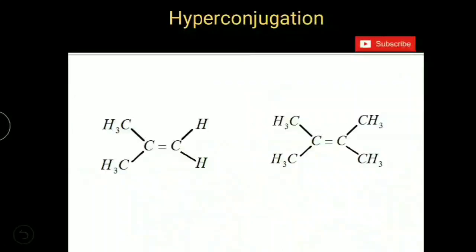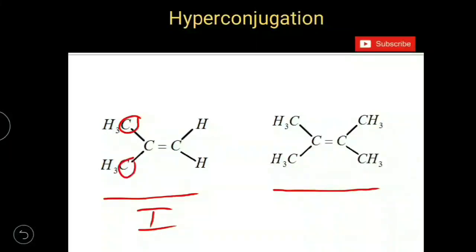If you compare these two alkenes, the first alkene has only two methyl groups bonded to the double bonded carbons, which gives you 6 hyperconjugated structures. From each methyl group, 3 sigma bonds of CH will be involved in delocalization.